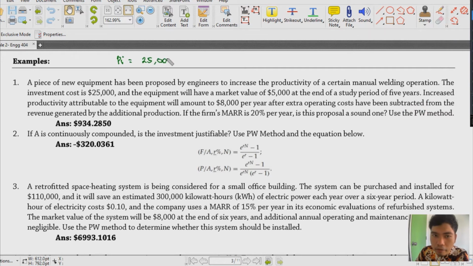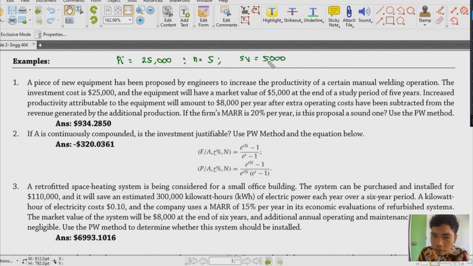Initially we have a present worth of 25,000 because that's the investment cost. Then the market value is at the end of our study period of 5 years, so N is equal to 5, and our salvage value, or market value, would be 5,000. We usually use SV, since the market value is usually the salvage value anyway.